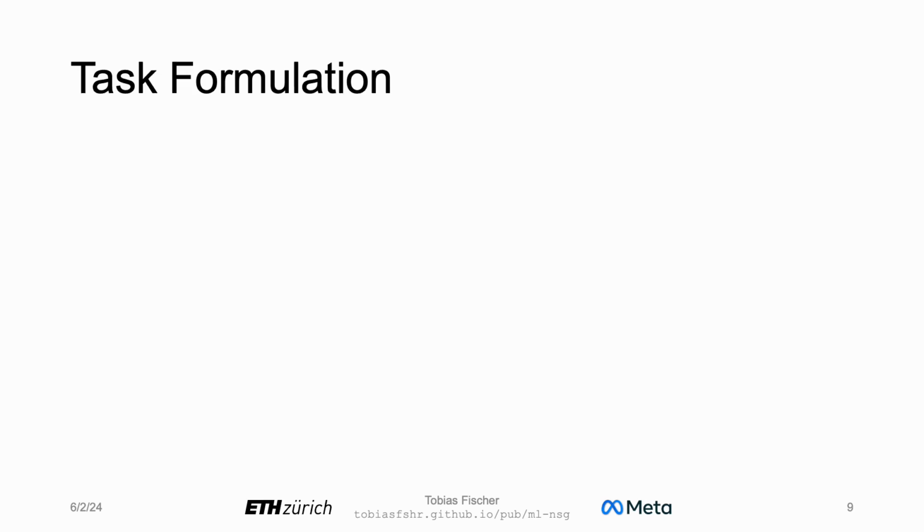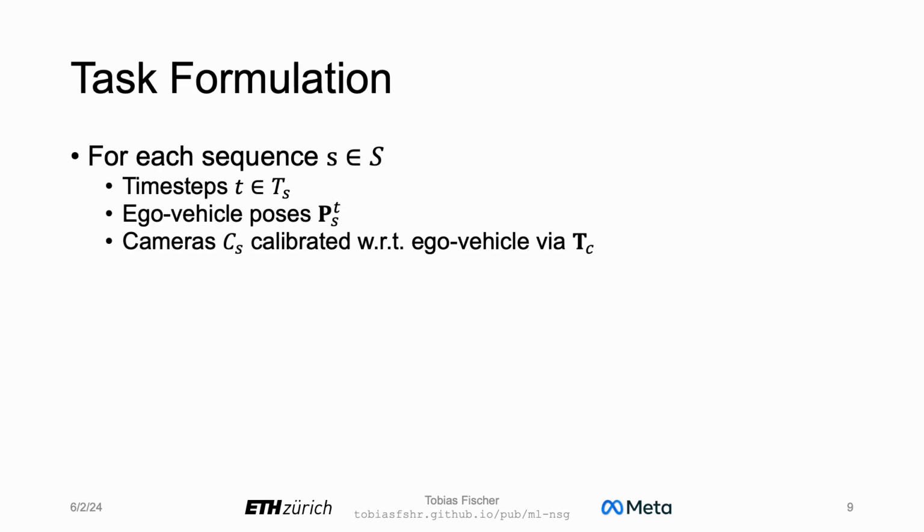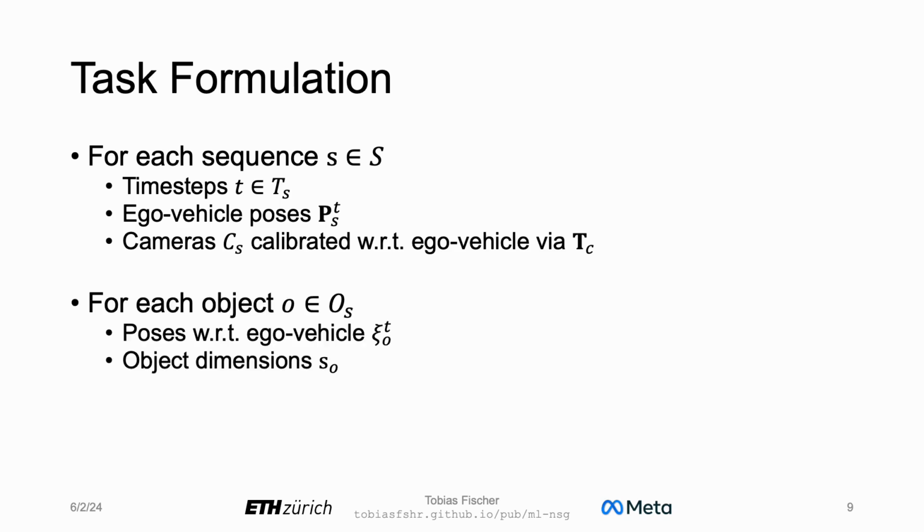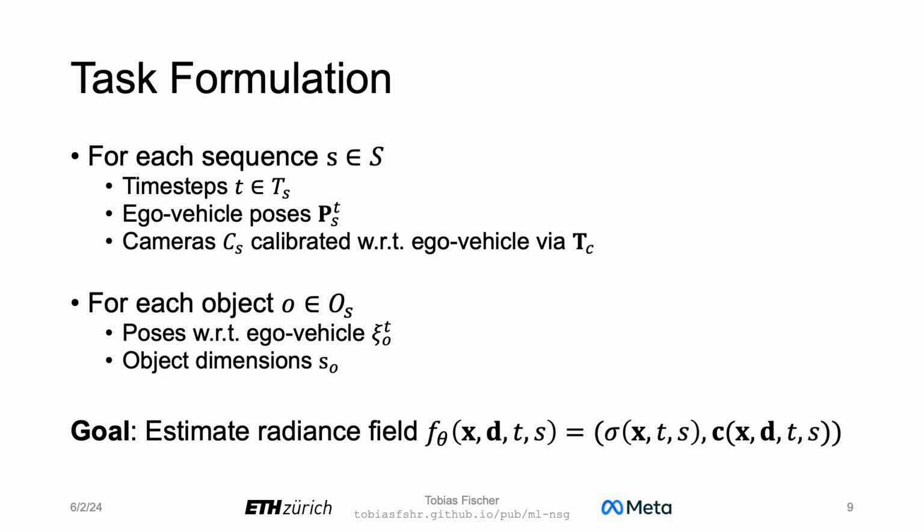Now let's formalize the task that we are interested in solving. We are given a set of sequences S with time steps t, ego vehicle poses P_S^t, and calibrated cameras C_S with extrinsics T_C. Furthermore, for each object within a sequence, we are given its poses with respect to the ego vehicle, and object dimensions. Our goal is now to model the dynamic radiance field F_theta that, given a location, a viewing direction, a time, and a sequence, predicts a volume density and a color.